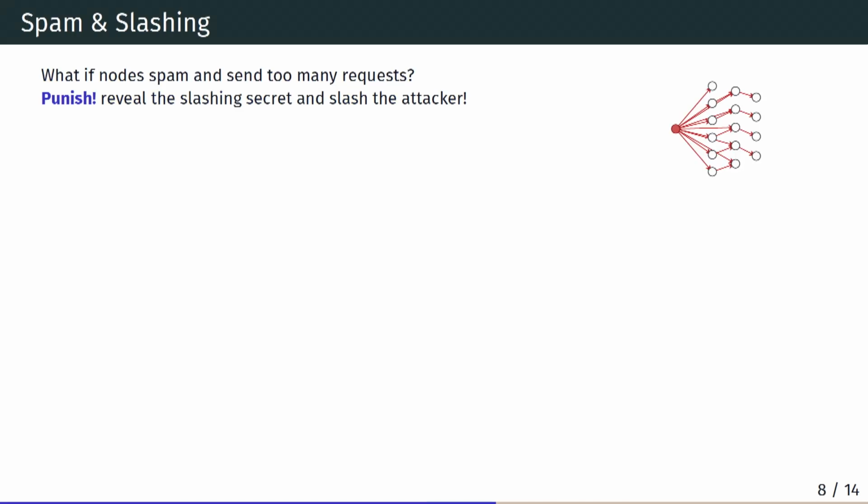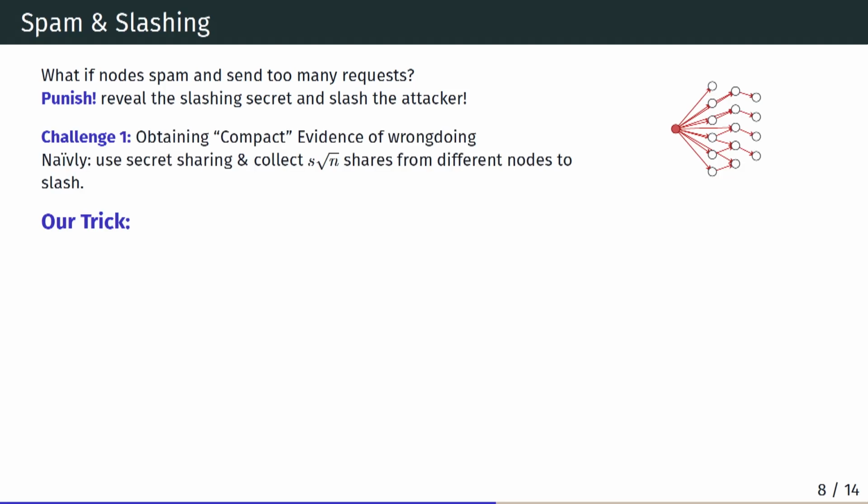Okay, so let's move on to the spam and slashing part. One thing we are concerned about is sending too many requests in this heartbeat process. So we're just going to budget them. Because everyone's table is about S square root n, I'm going to limit them to S square root n requests per round. How can we do this? One way to do this naively is to use secret sharing. They have to secret share for each request they make. And if they make more than S square root n shares, they are going to combine to reveal their stake secret, which we can use to de-anonymize and slash them.